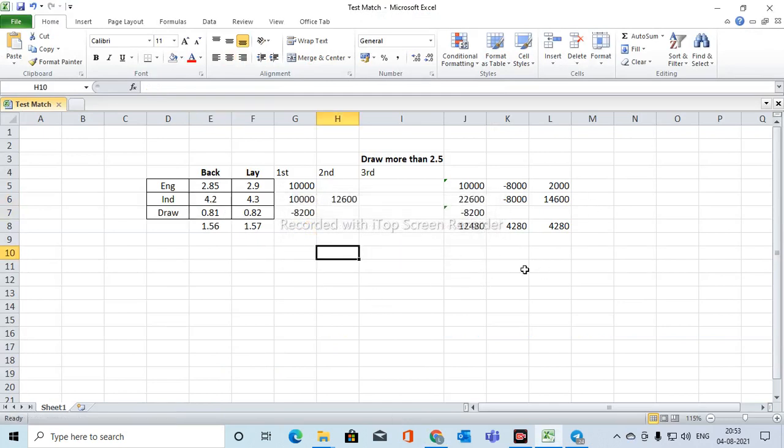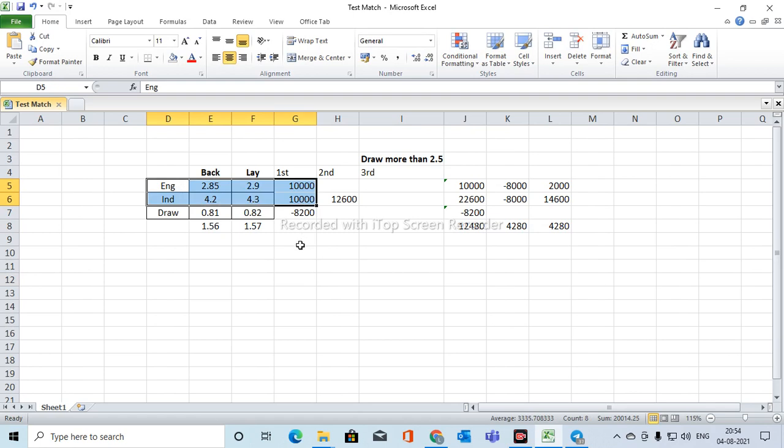So how to make three sides green in a test match? First, at 82 paisa I am going to lay on draw. 82 paisa lay 10,000. If you lay on draw, India or England will win, because right now the wicket is very good. Both conditions are very good.